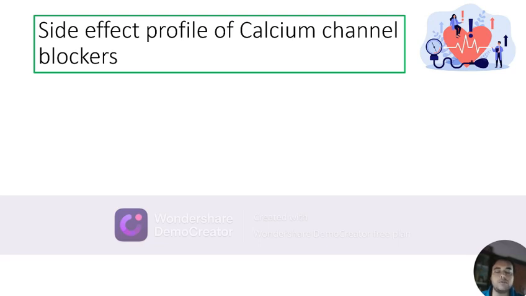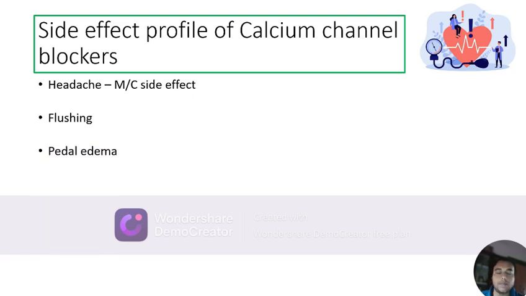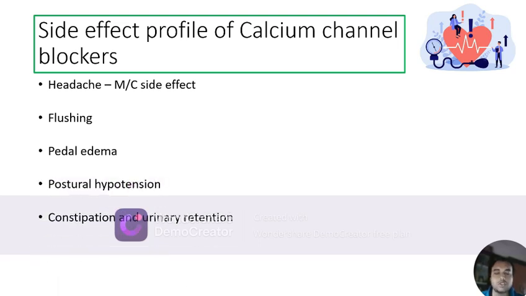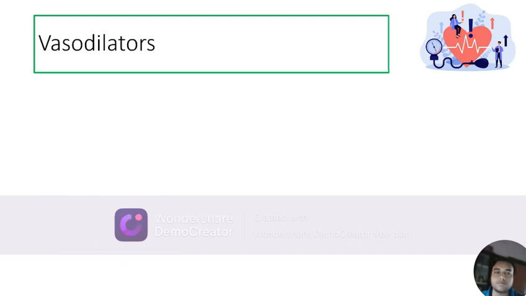Now, what is the side effect profile of calcium channel blockers? Headache is the most common side effect of calcium channel blockers as they can cause vasodilatation of the cerebral blood vessels. They can cause flushing due to cutaneous vasodilatation, pedal edema due to vasodilatation of the ankle blood vessels or the pedal blood vessels. They can cause postural hypotension, constipation and urinary retention, as well as gastroesophageal reflux.